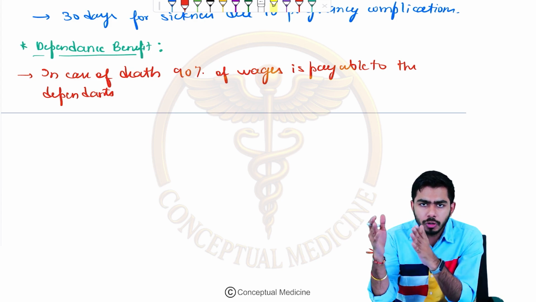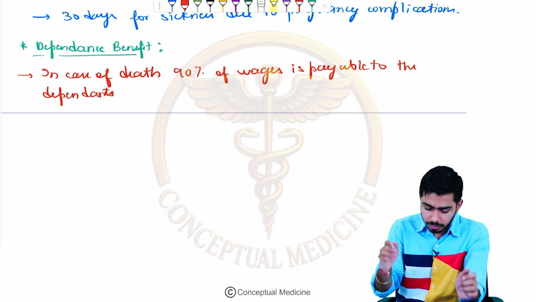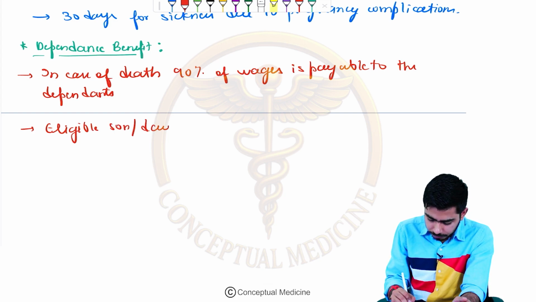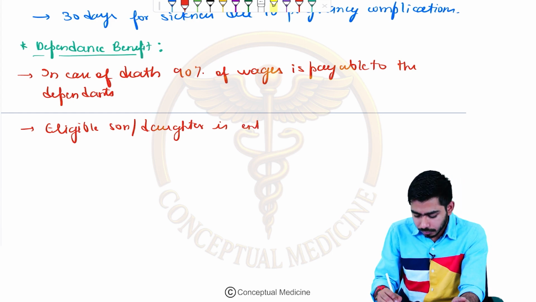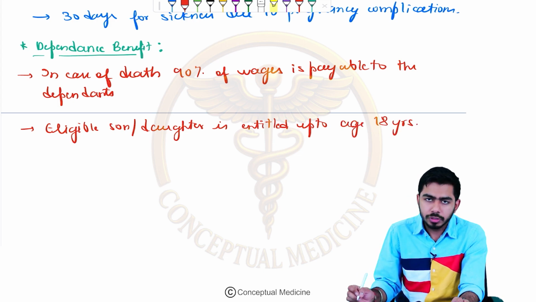An eligible son or daughter of this particular person is also entitled up to the age of 18 years, not more than that.